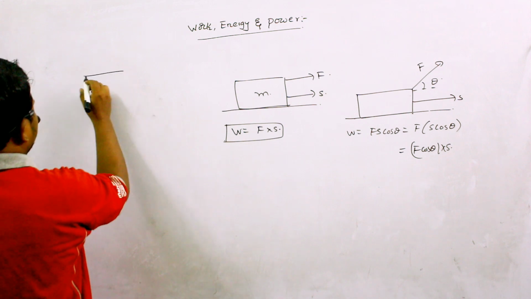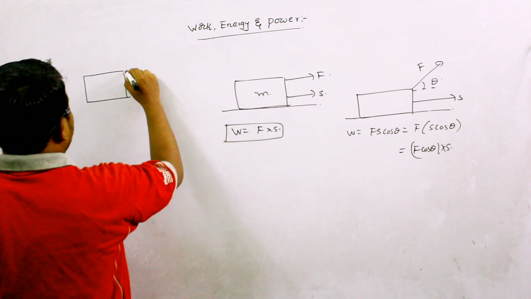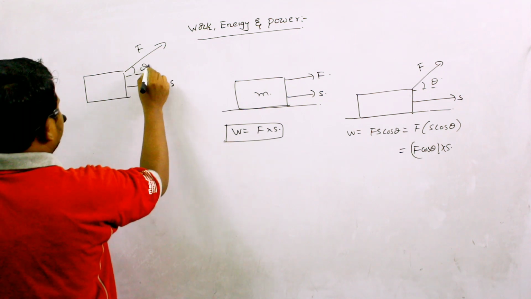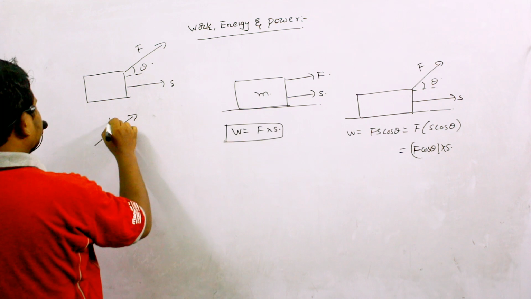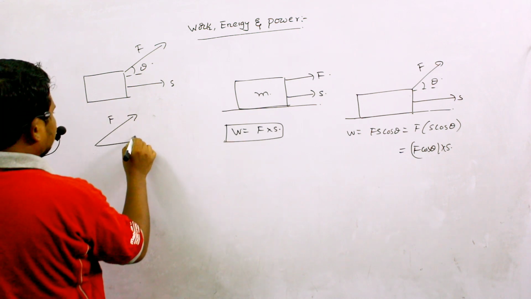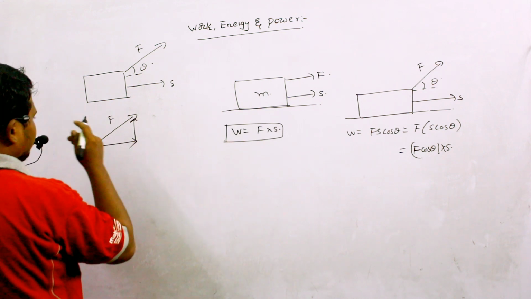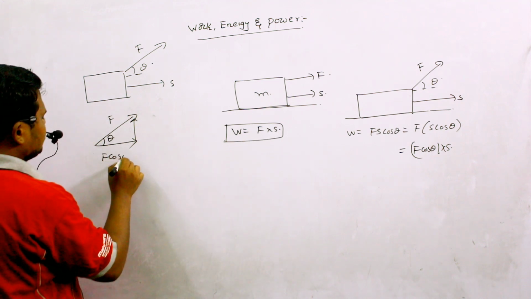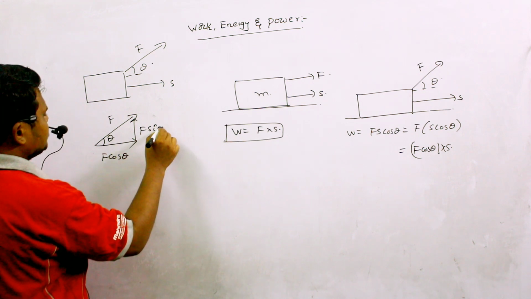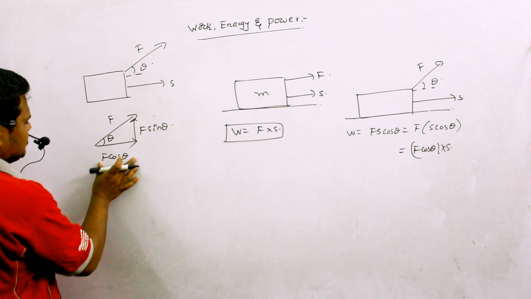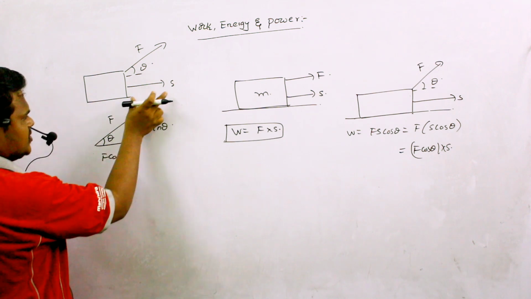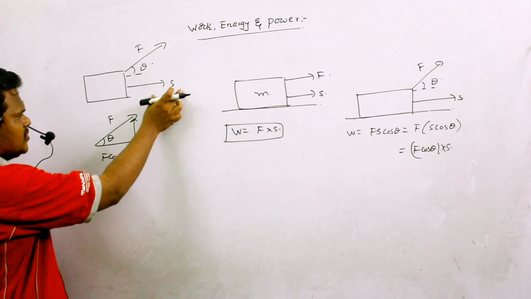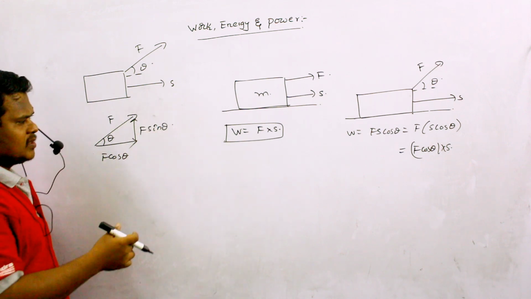For example, this is the body, force we are applying in this direction, and this is the displacement, and this is angle theta. Already we have studied the triangle law of addition, or splitting vectors into two components. So if this is theta, I can say this is F cos theta and this becomes F sin theta. F cos theta is the component of the vector which is present in the direction of displacement. Therefore, if I multiply F cos theta into the displacement, that will give the work done.